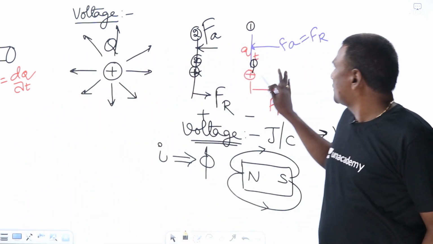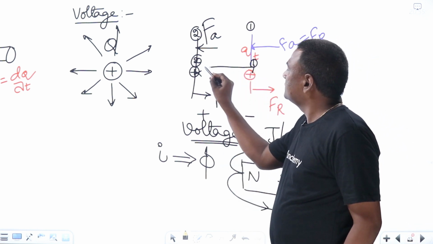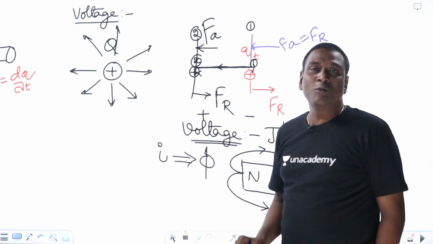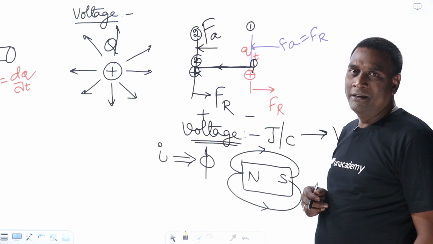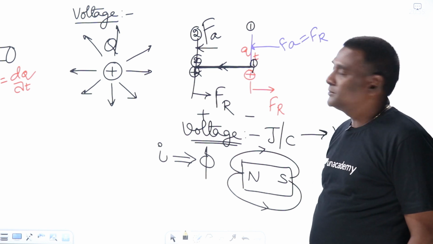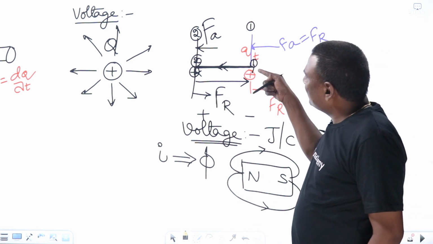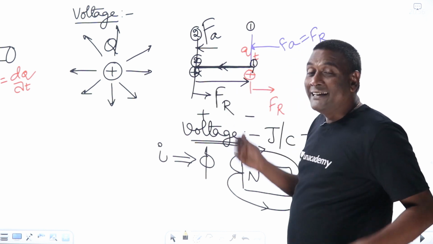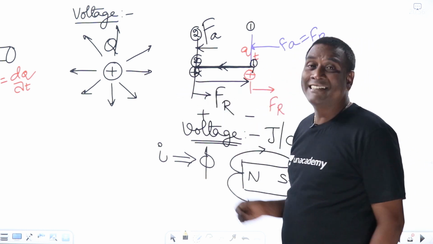Now, coming to here, focus. If I am moving the charge from here to here, the charge is getting movement, and because of the movement of charge, current will come. Because of current, a magnetic field will come. So in moving from here to here, a magnetic field will be formed. Whenever current is there, a magnetic field will be formed. And in moving from here to here, energy transformation is happening or not? Yes, energy transformation is happening.